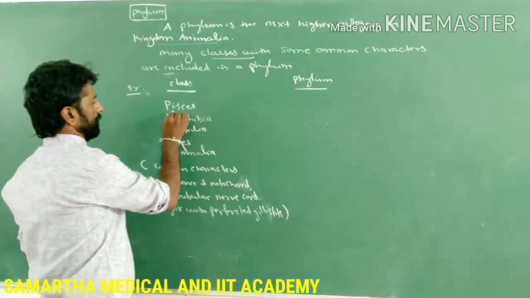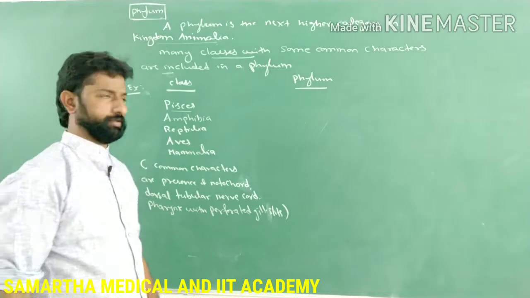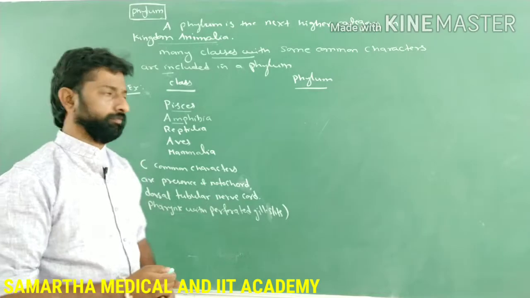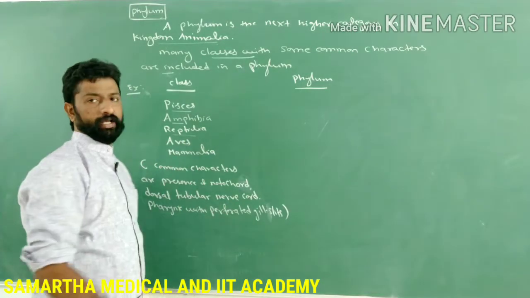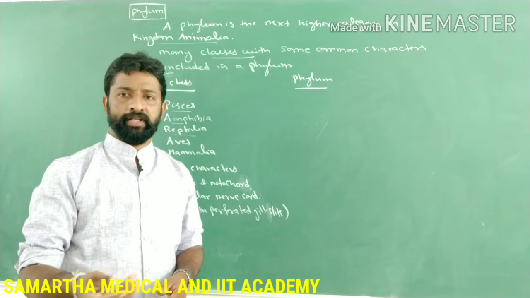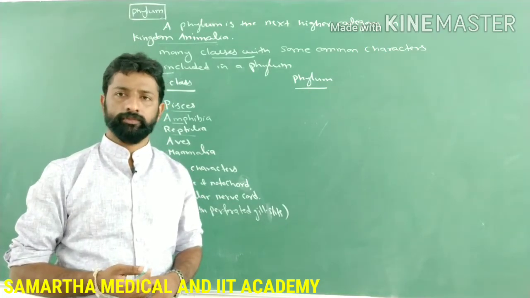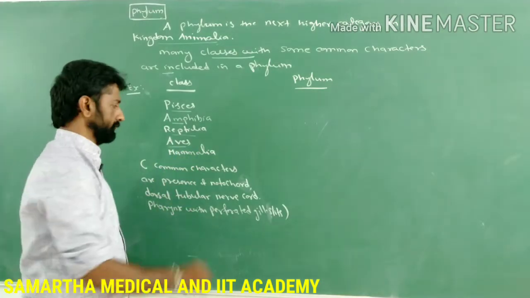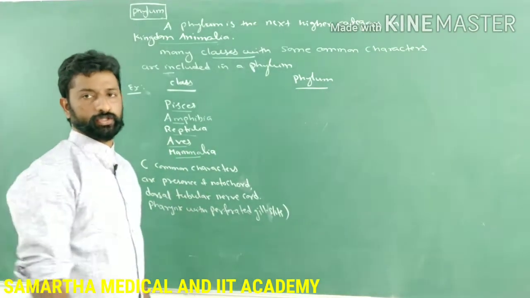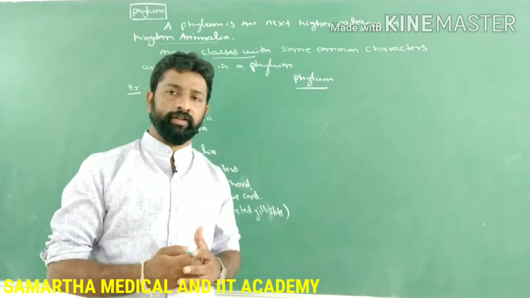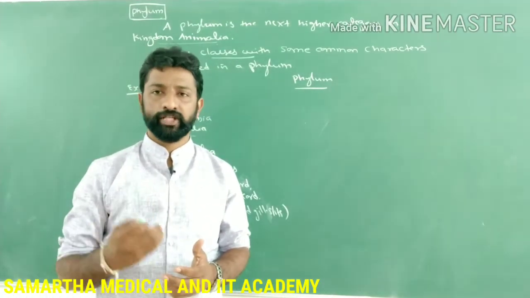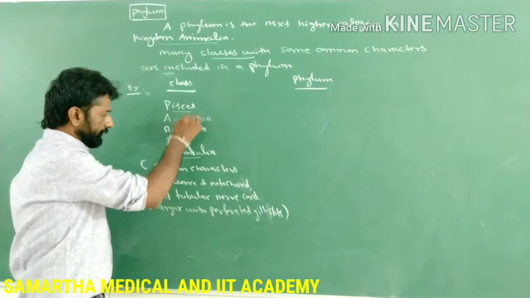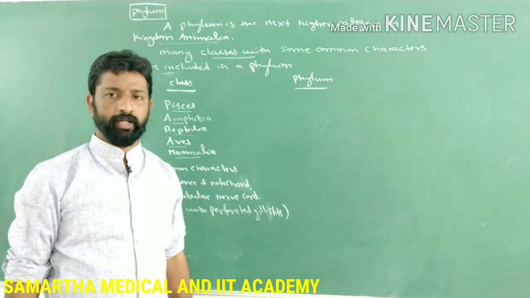That is, class Pisces, which includes fishes; class Amphibia, which includes frogs and toads; class Reptilia, which includes reptiles such as the snake, crocodile, and tortoise; and Aves, which includes the birds; and Mammalia, which includes all organisms having mammary glands, with the external ear called pinna, and the body covered with hairs. So these are the 5 different classes to which the animals belong, right?